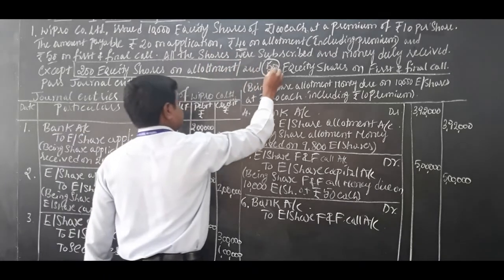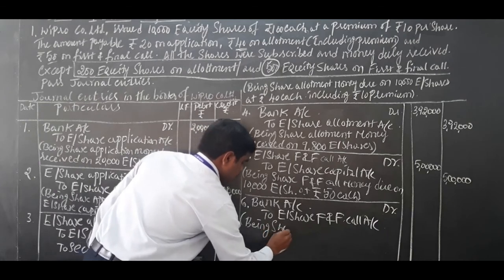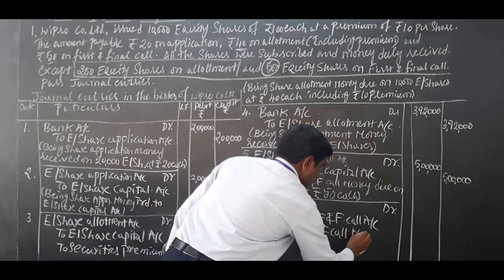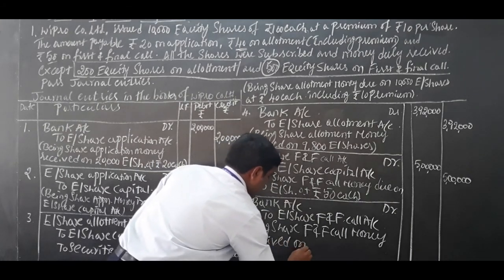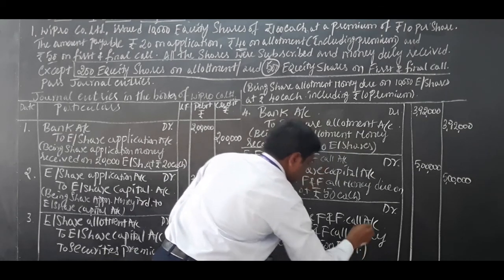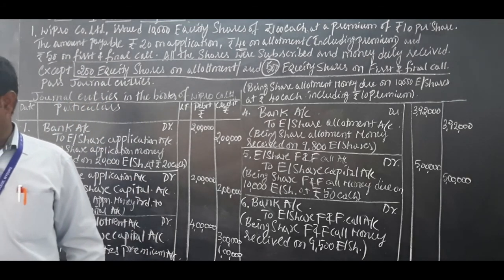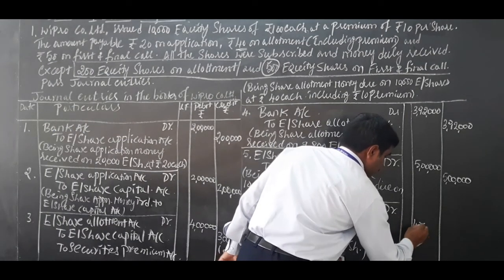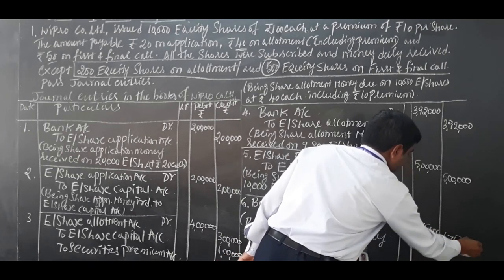Out of 10,000, 500 shares not received, means received is 9,500 equity shares. Okay, 9,500 into 50 rupees comes to 4,75,000. So value 4,75,000 debit, 4,75,000 credit. So this is journal entry number 6.